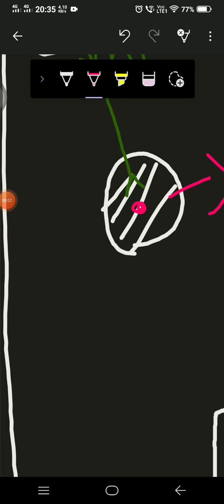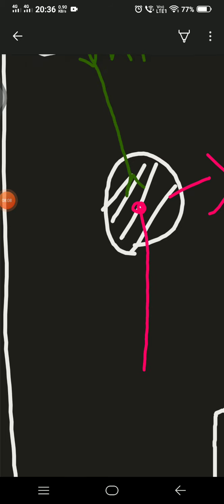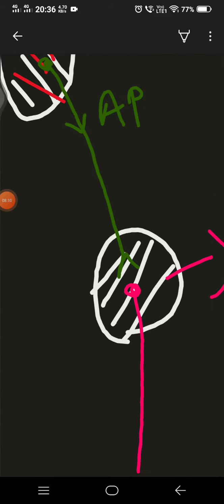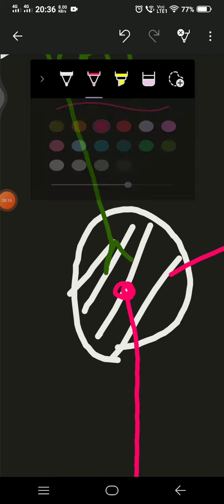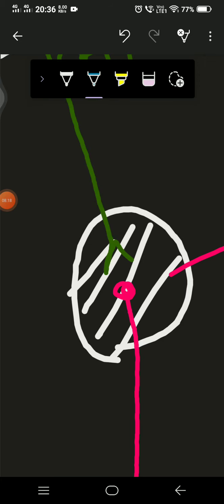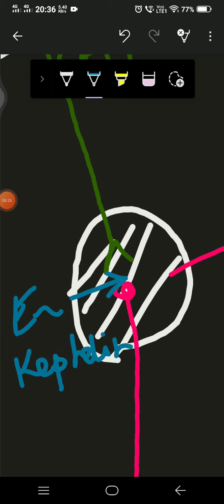And once it reaches this part, it will stimulate this neuron, right? And after that it will go down. And before that, how is this stimulated? I mean, there must be some neurotransmitters, right? And here the neurotransmitter released is enkephalin, which I already talked about, that this is nothing but naturally occurring morphine, right?